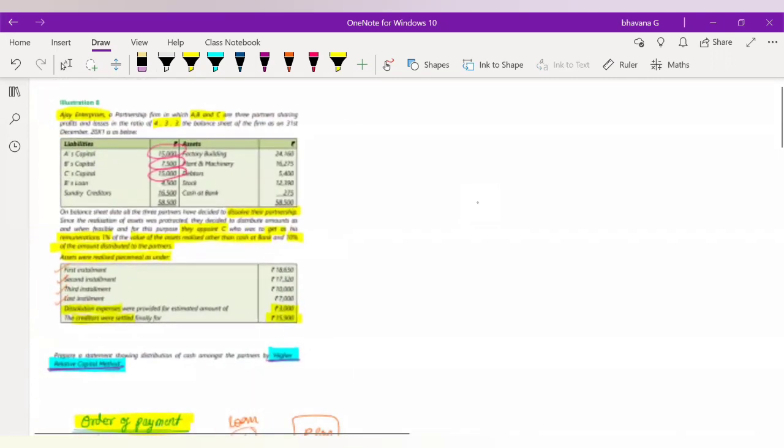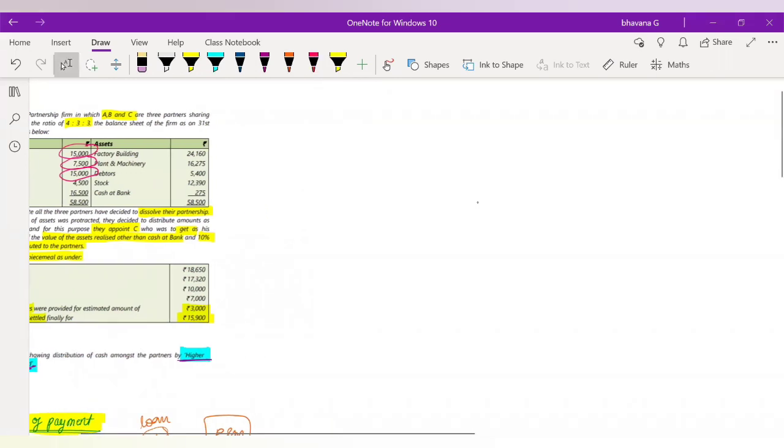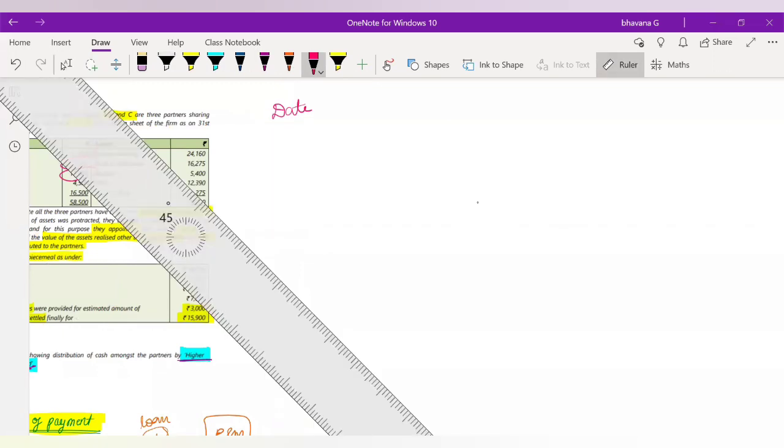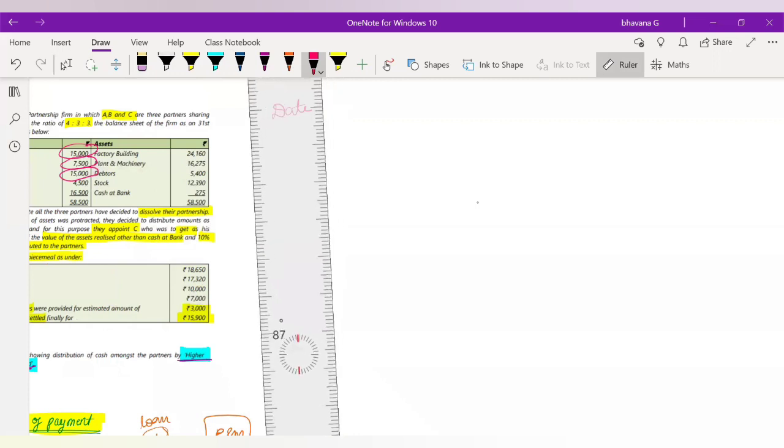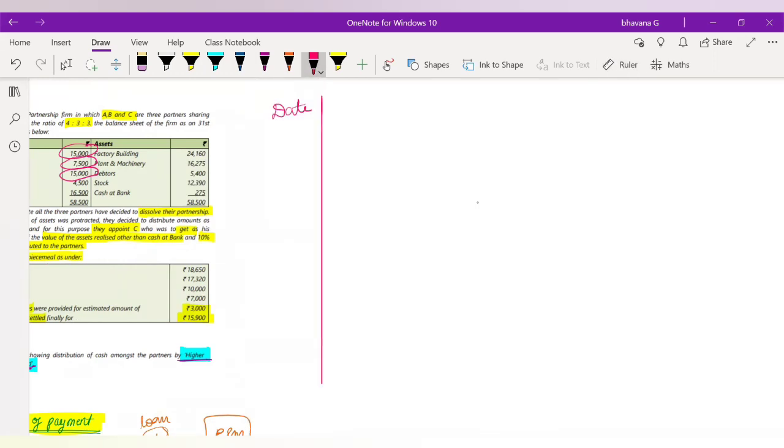Okay. So now what we are going to do is I'll first tell you how to prepare the format for the answer. So how will you prepare the format for the answer is first you will write date. Then the next column that you are going to prepare is your details column. After details, you will write cash. After cash, you will write total liability.